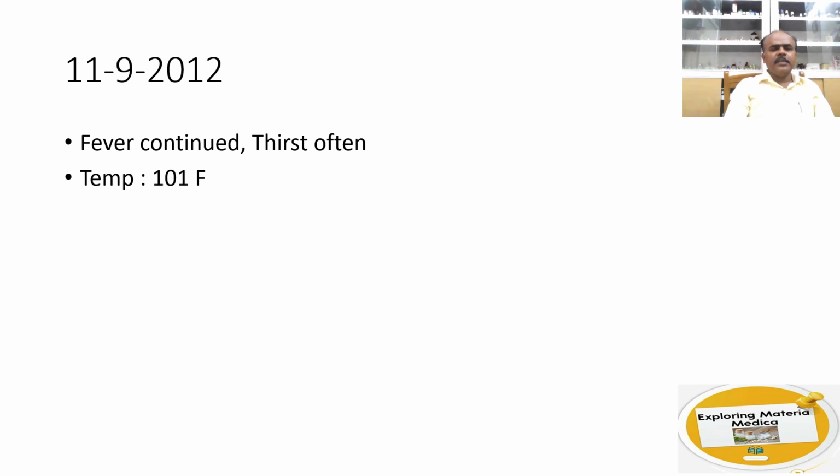The next day he came again, and this time the fever continued. Thirst was often for small quantities of water, and the temperature was 101°F. So I gave him Arsenicum album 30, one dose. Now you may ask why this potency was not given earlier and why now he was given Arsenicum album 30. Because the earlier Arsenicum album 6 had improved the patient and improved the susceptibility of the individual. The susceptibility had increased, so now he needs a higher potency. For the same individual, Arsenicum though indicated does not act in the lower potency. So he was given Arsenicum 30, one dose.